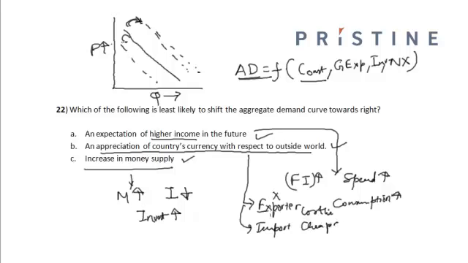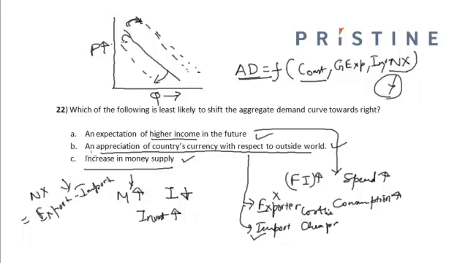So it will hamper our export, but it will facilitate our import, and hence the net export, which is equal to the value of export minus the value of import, will decrease if the country's currency appreciates with respect to the outside world. So if such a situation happens, then my aggregate demand curve shifts towards the left, because my net export in that case decreases.